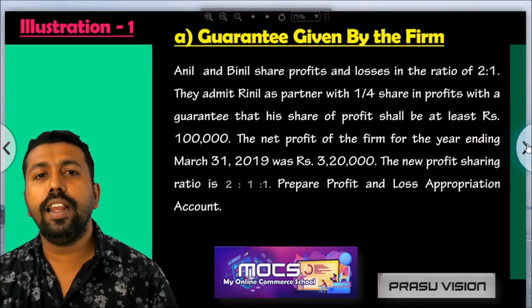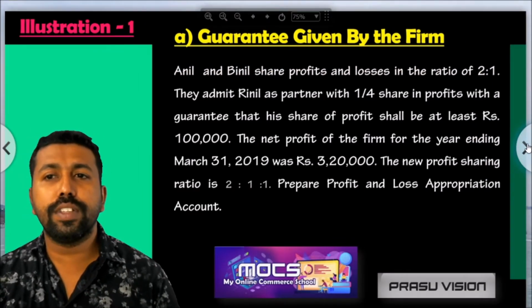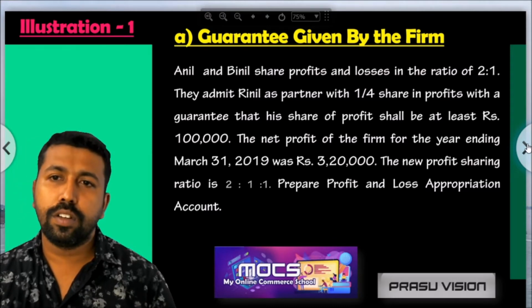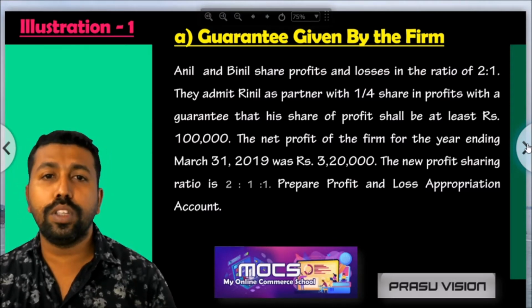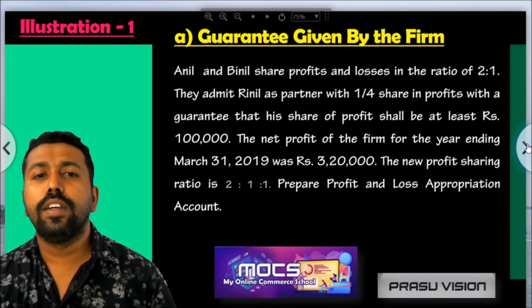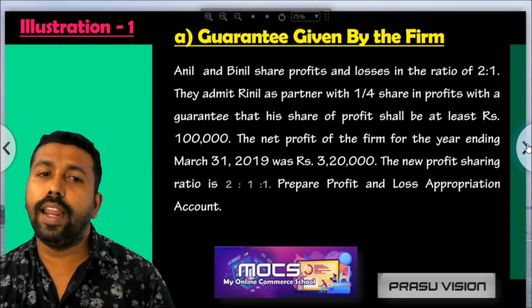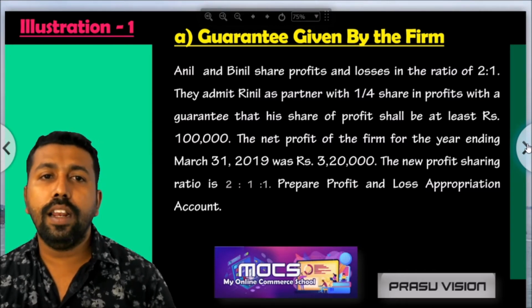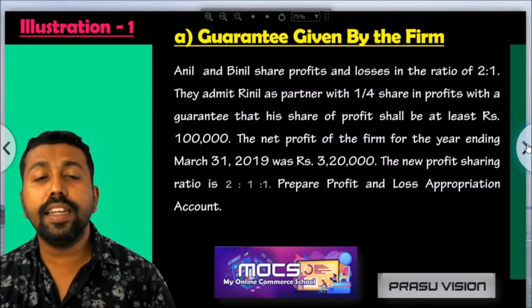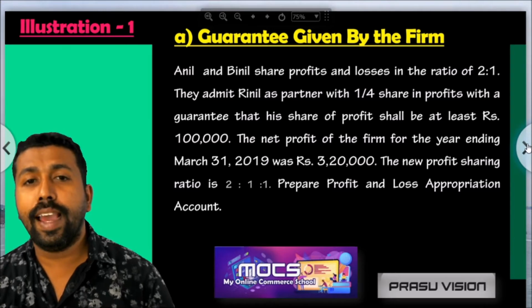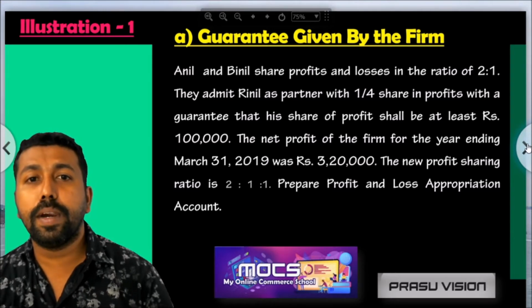Here, Anil and Binil share profits and losses in the ratio of 2:1. That is their old ratio, 2:1. They admit Renil as a partner with a 1/4 share in profit, with a guaranteed amount of rupees 1 lakh. So Anil and Binil, the firm, are guaranteeing rupees 1 lakh to the newly admitted partner Renil.